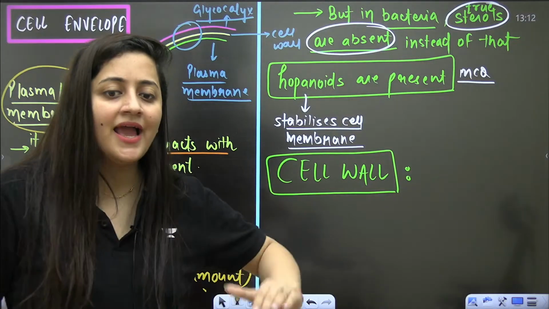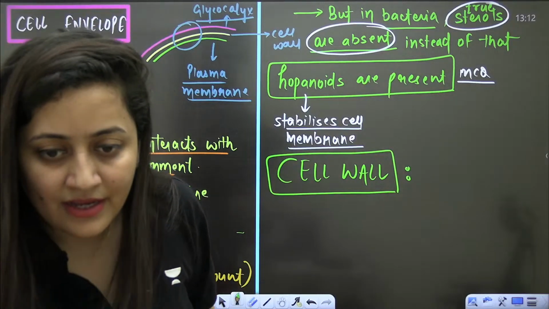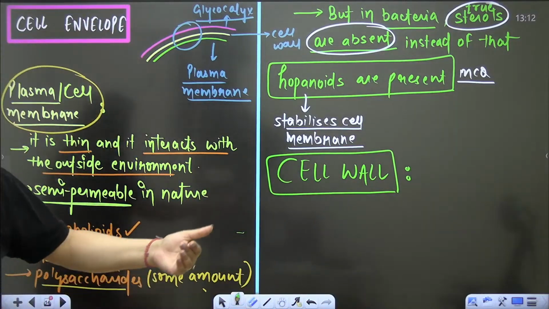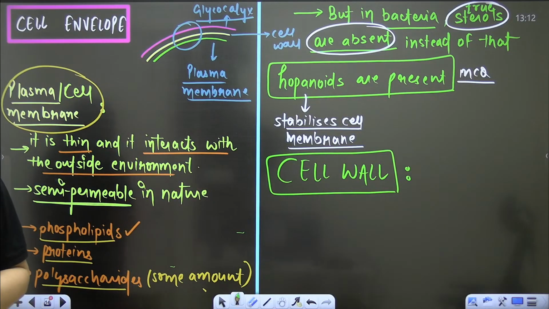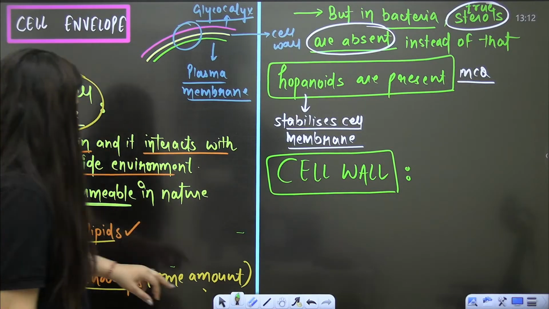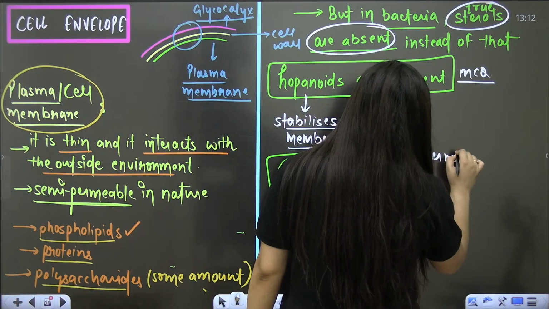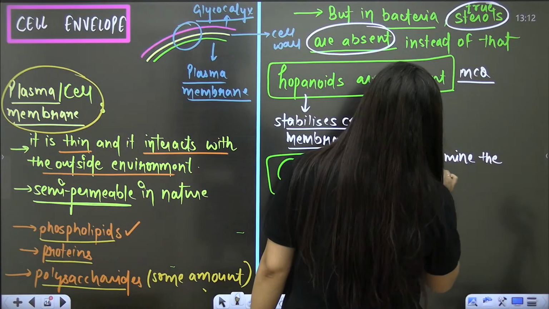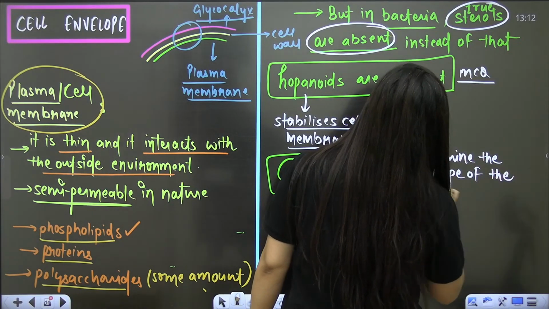It is semi-permeable in nature, so that is how the exchange is possible. That is how it is interacting with the surroundings. So the cell wall is going to determine the shape of the cell.